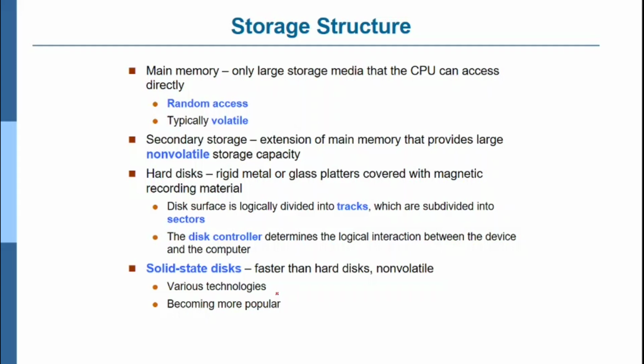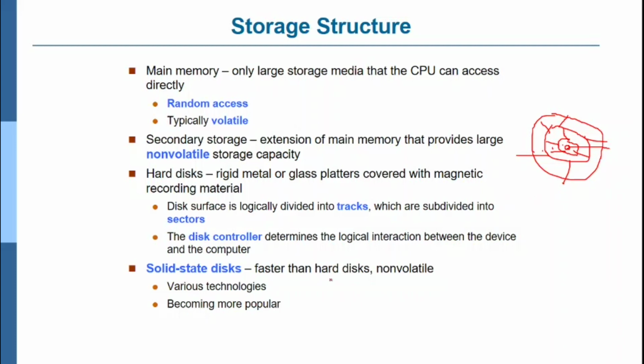Hard disk: there is a rigid metal or glass platter covered with magnetic recording material. The disk surface is logically divided into tracks. So it's a disk divided into tracks, and this is one sector, two sector, three sector, four. This is how the hard disk is divided, and there is a pointer, wherever the data is, that keeps moving in that direction.